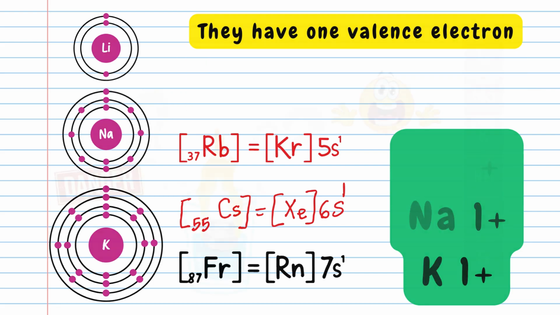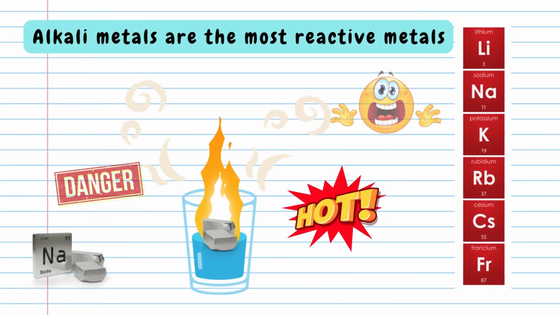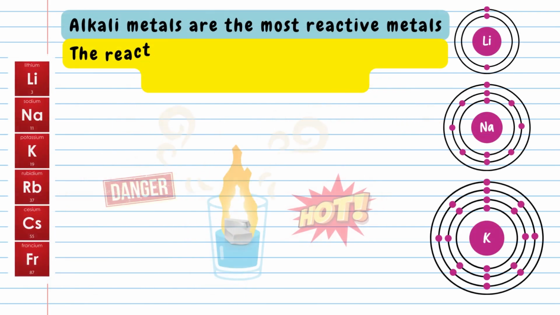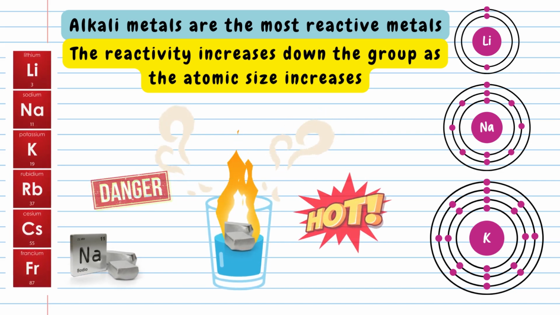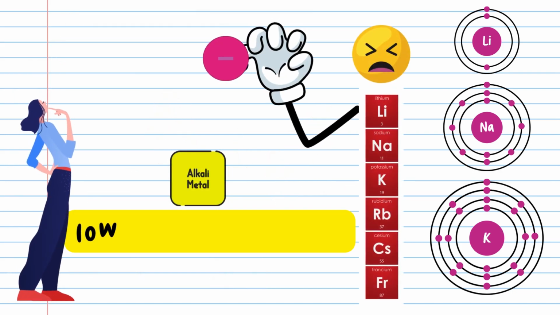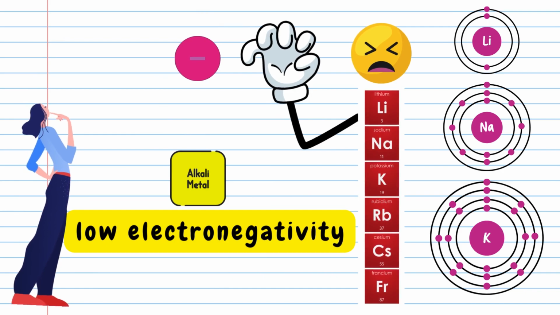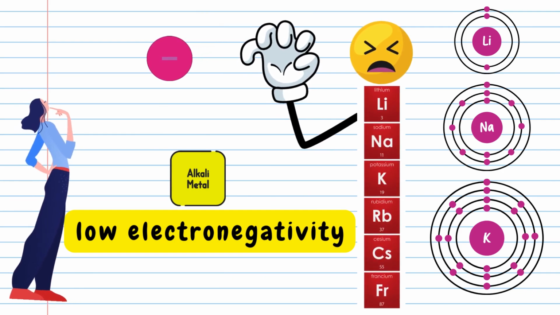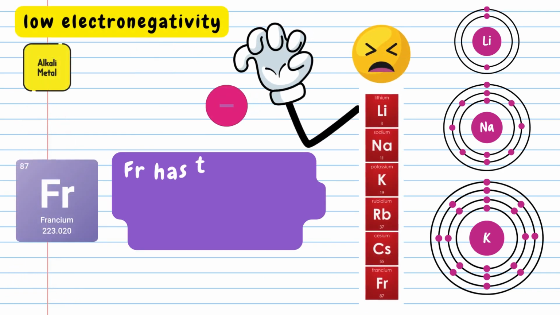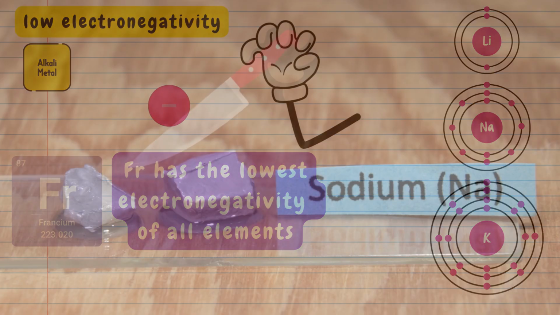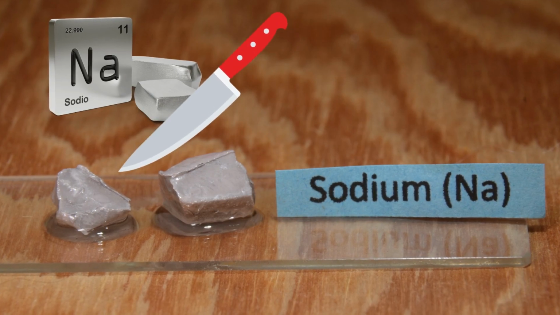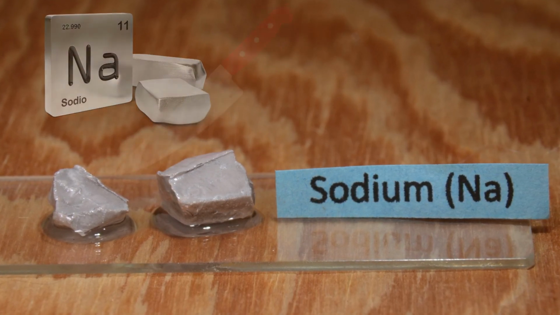Alkali metals are the most reactive metals, and their reactivity increases down the group as the atomic size increases. This family has low electronegativity, which is the element's ability to attract electrons. And francium has the lowest electronegativity of all elements. Alkali metals are soft and can be cut with a knife.